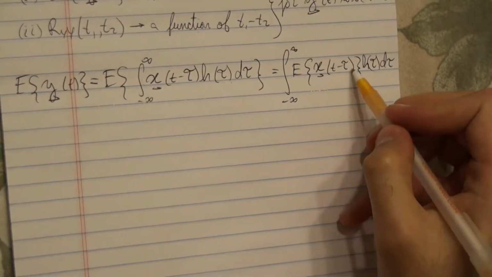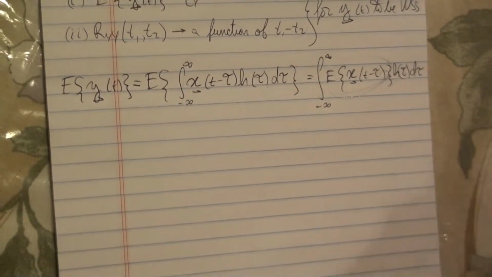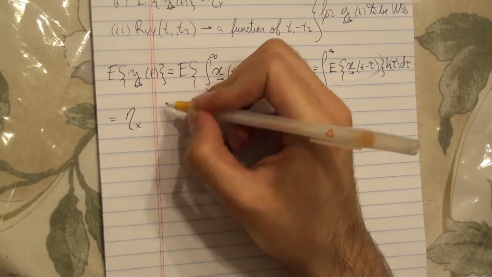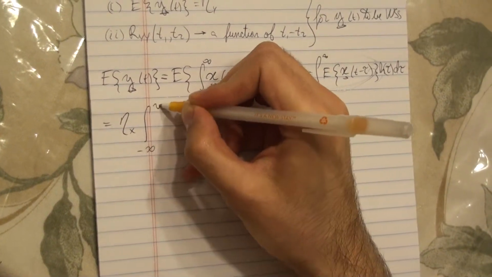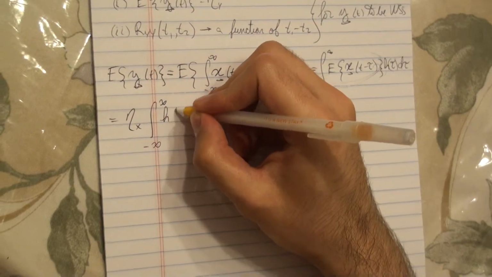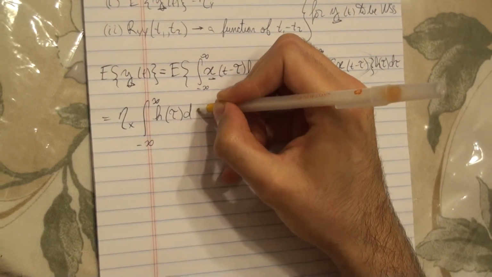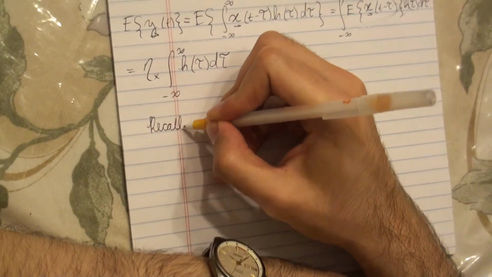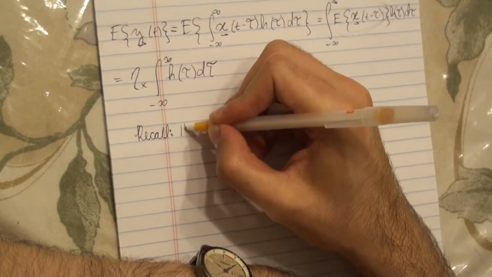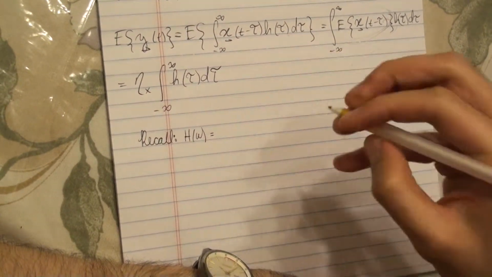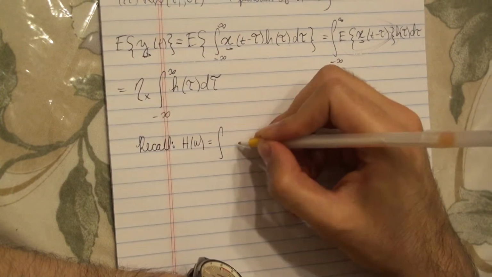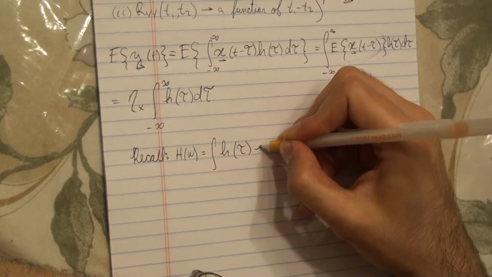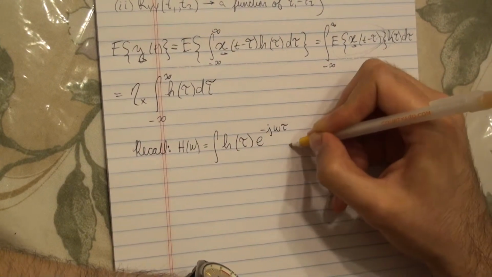Well, we know that x is wide-sense stationary, so this is just some constant. I'm going to call it eta of x, and I can pull that out of the integral because it's a constant. So we get eta of x times the integral of h of tau d tau. Now, recall that the frequency response, capital H, using the Fourier transform, is equal to this.